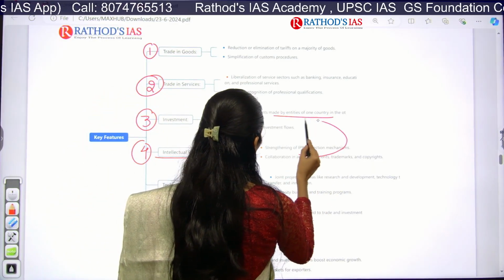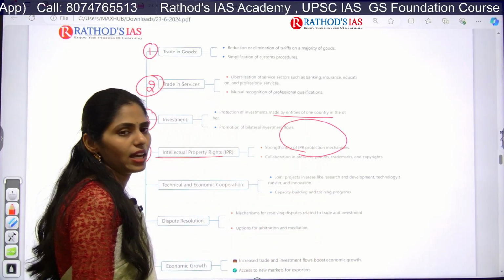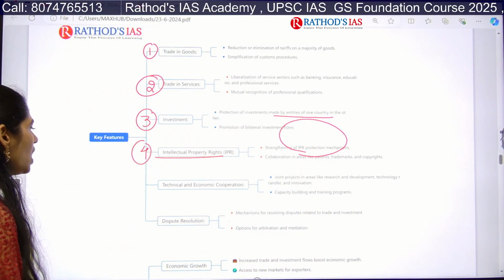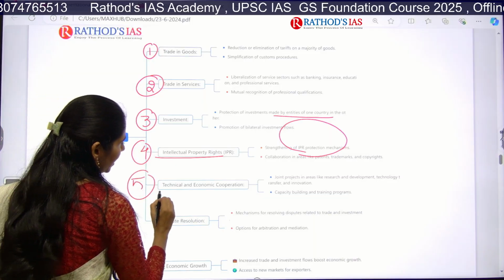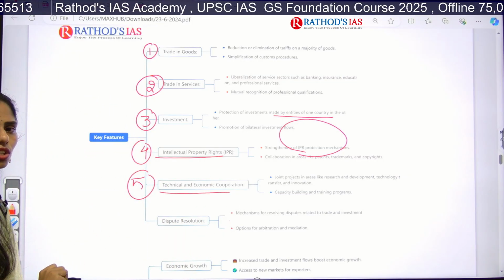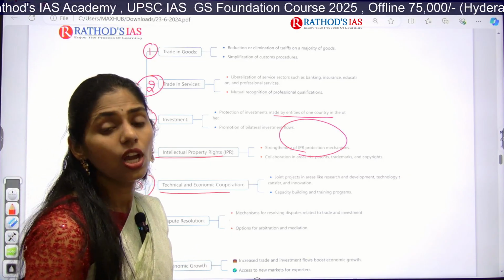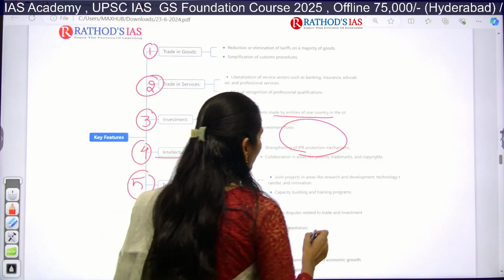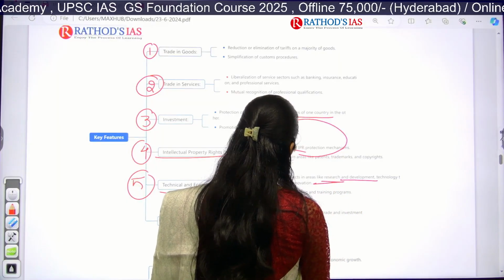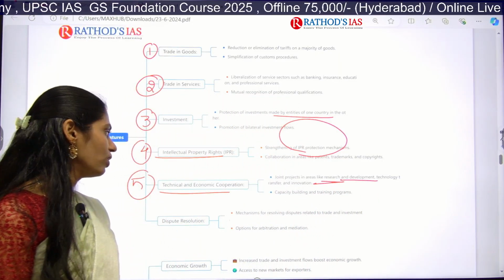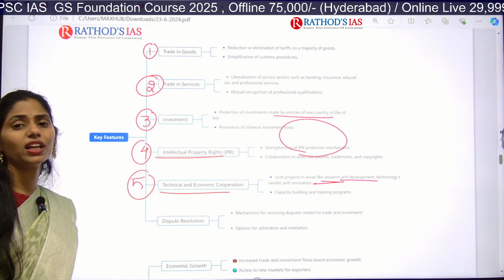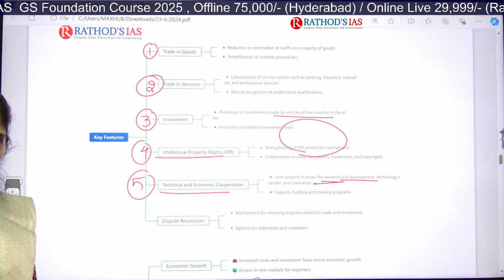So they will focus on how to strengthen these IPR protection mechanisms. And next we have technical and economic cooperation. In this technical and economic cooperation between the countries, we can improve some areas like research, development, technology, as well as innovation. And we can even go for capacity building and training programs for the people.